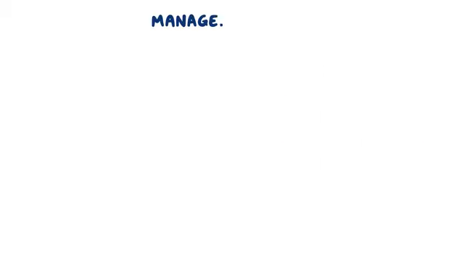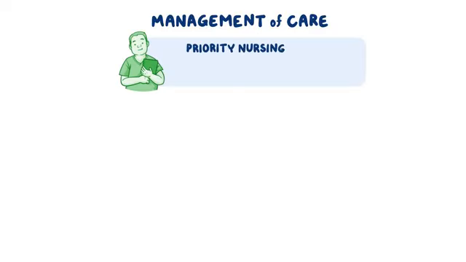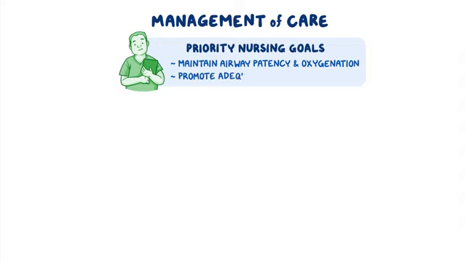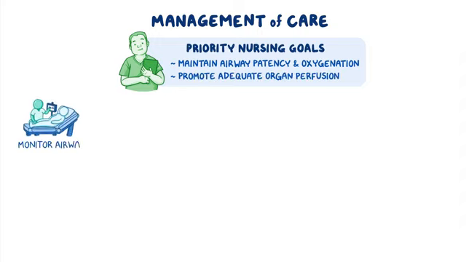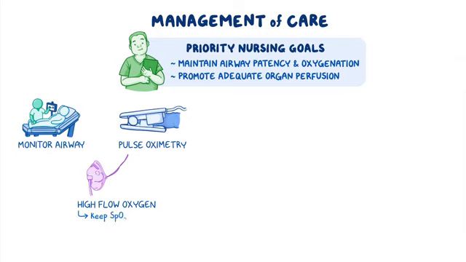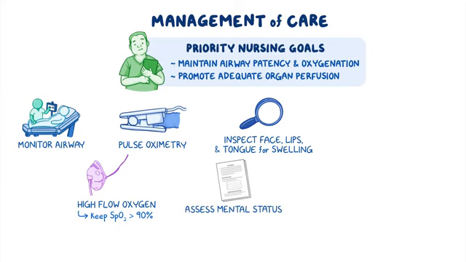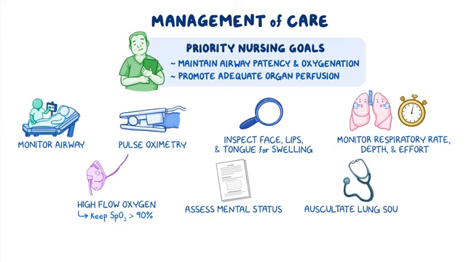Okay, now let's talk about the nursing care you'll be providing for a client with anaphylactic shock. Your primary nursing goals are to maintain airway patency and oxygenation and promote adequate organ perfusion. Begin by monitoring your client's airway and oxygenation by instituting pulse oximetry, and administer the ordered high-flow oxygen to keep the SpO2 greater than 90%. Inspect their face, lips, and tongue for swelling, and assess their mental status. Monitor their respiratory rate, depth, and effort, and auscultate their lung sounds.